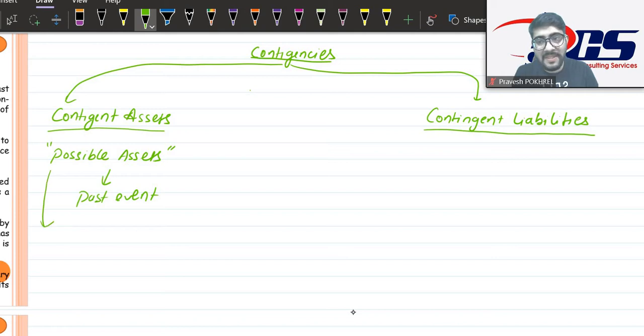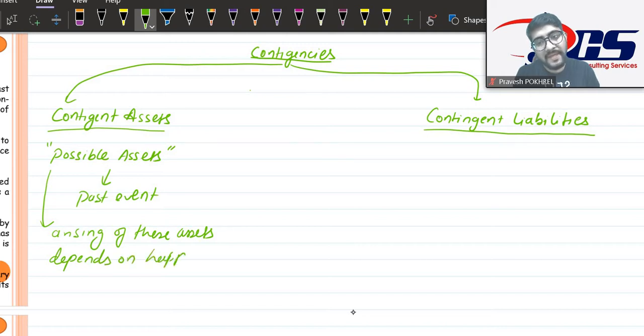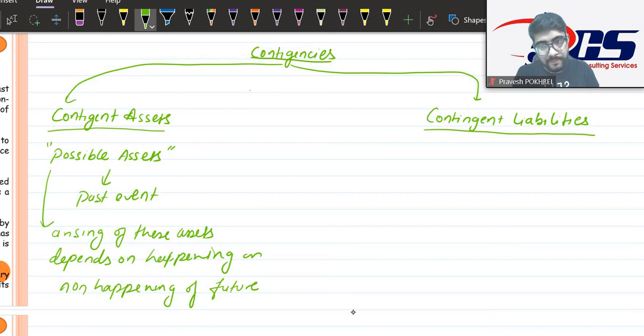So the arising of these assets depends on the happening or non-happening of a future uncertain event. Okay, let's go into detail here. What is the meaning of this?